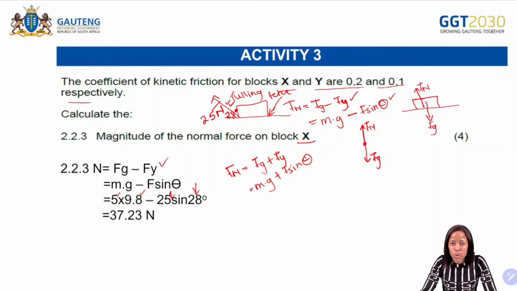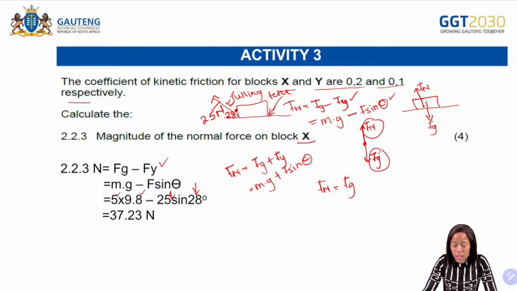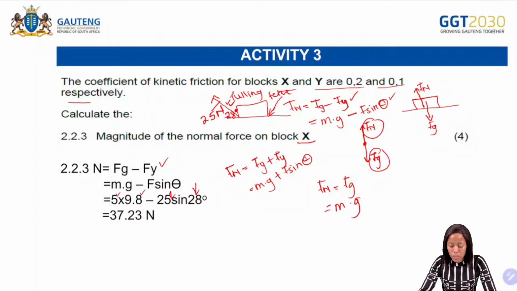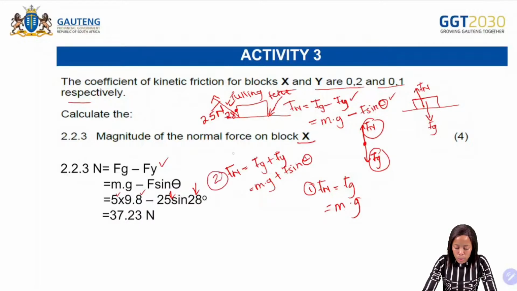You also need to know how to calculate the normal force for this scenario. So the normal force will be equal to what? Fn is equal to Fg. And then what is your Fg? Your Fg becomes mg. So therefore you will be substituting the mass and the gravitational acceleration constant there. So make sure that you know the three scenarios: this one, the one with a pushing force, and then number 3 with a pulling force there.